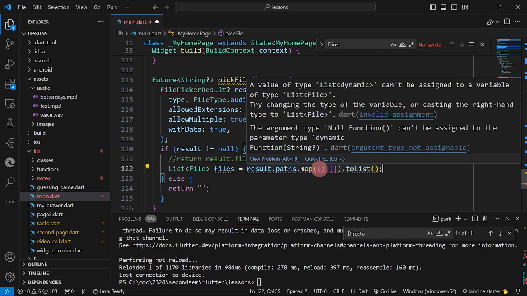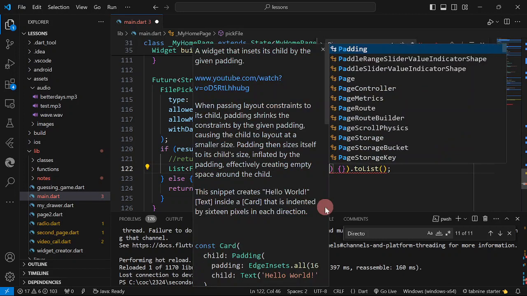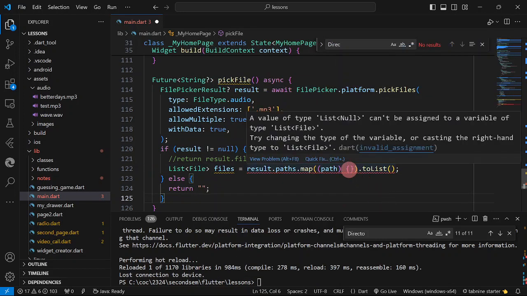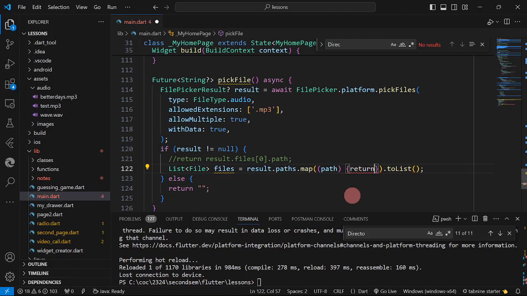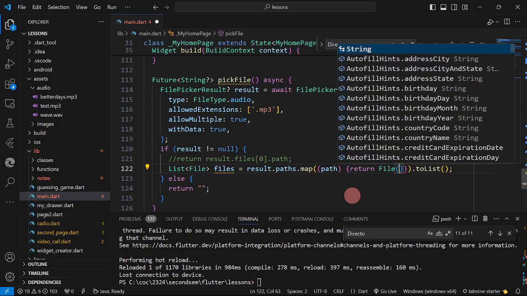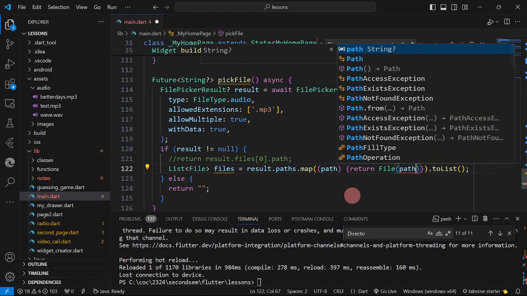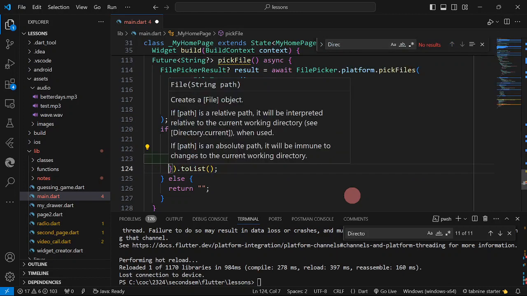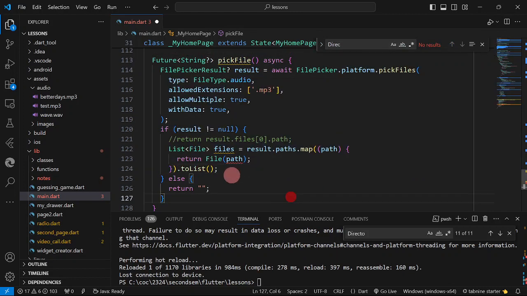Okay, so here map, we're going to have here the path, then we are going to return file, then I'm going to have the path. Okay, so I'm just going to have here some assertion. Okay, path, map, the path, then to list.